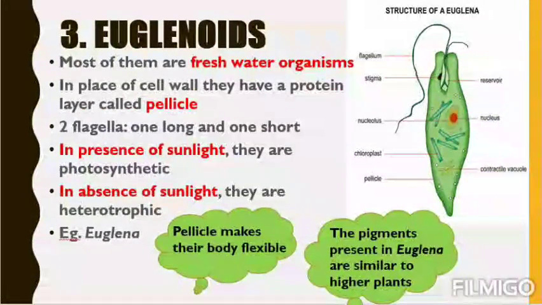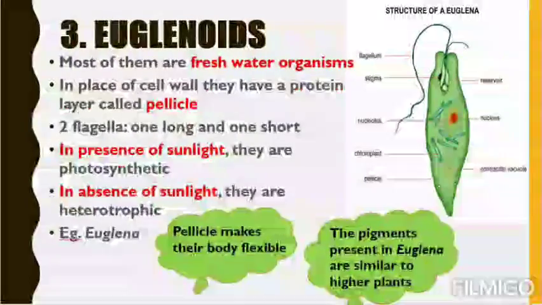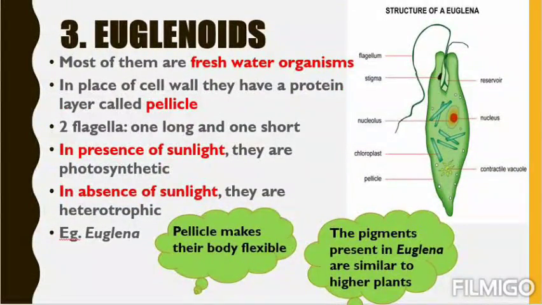That is why Euglena is said to have the characteristics of both plants and animals, because they can move, because they have flagella. Animals usually move, plants don't move. So they have one characteristic of animals, that they can move. Another characteristic is they are photosynthetic, as they have pigments. So one is a plant character, one is an animal character. So in that way also euglenoids are magicians. As they have the characters of both plants and animals, and as they can switch their nutritional mode into photosynthetic or heterotrophic, they are very special. So this is the third group of kingdom Protista.